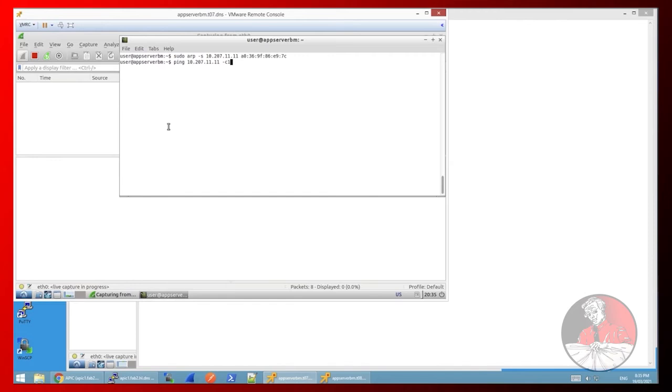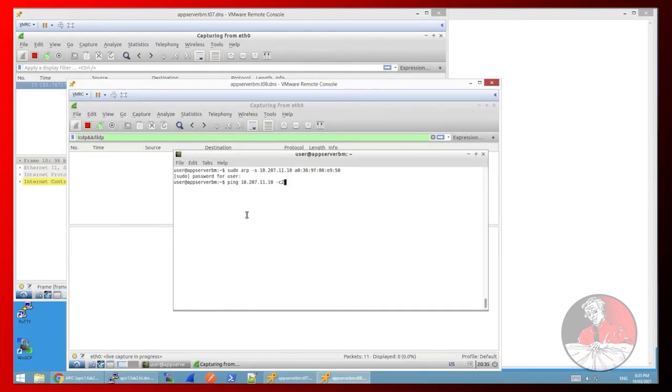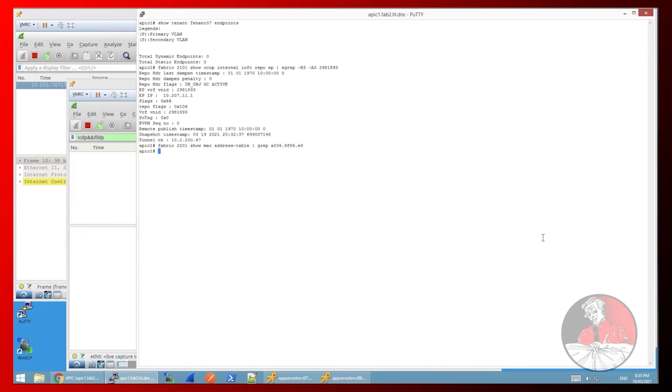Here we are with the ping. It's about to go. Drum roll, please. Here we go. Ping goes out, and there goes the ping, and nothing gets there. No, nothing turned up here. But let's have a look here and run those commands again. Have a look, see if we see some endpoints, and what do we see? Nothing. No endpoints yet. However, let's have a look at the MAC address table then.